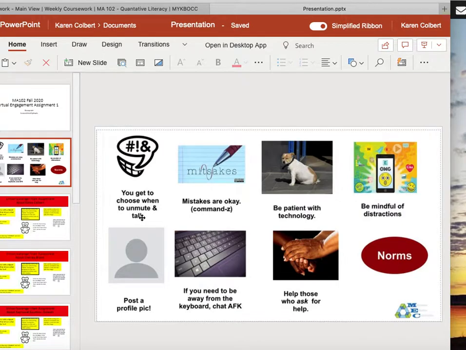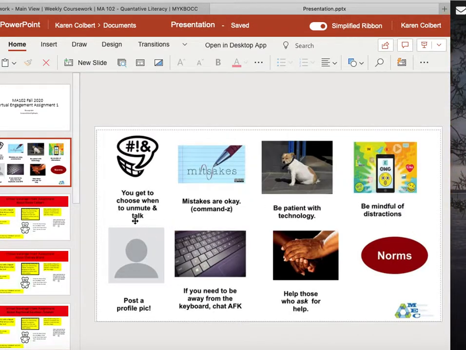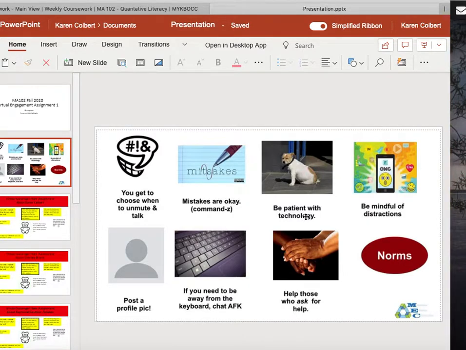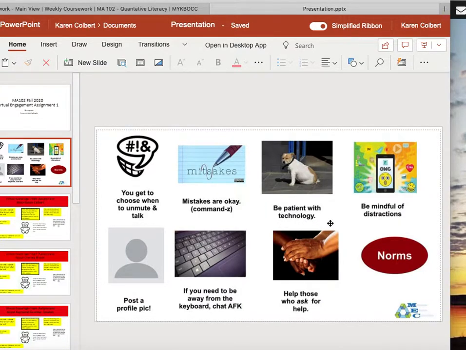When you look at this assignment, when we're working in the virtual world, these are some community rules. You can choose to unmute yourself so that you can talk. Mistakes are expected and completely okay. You need to be patient with your technology, meaning that because of the engagement session, you may have a slow computer, your bandwidth may be at a time when lots of other people in your community are using the internet. So do not become frustrated with technology in the event that something happens.